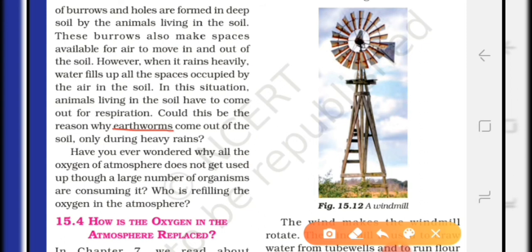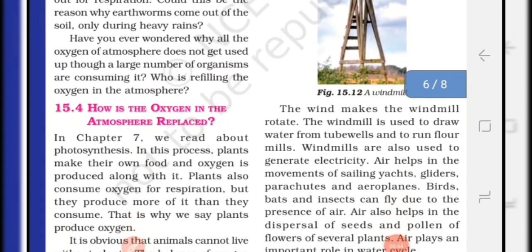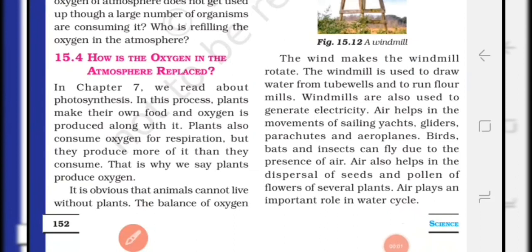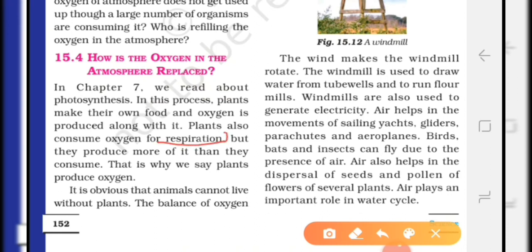Okay, students. Now let us see the next topic. 15.4. How is oxygen in the atmosphere replaced? Students, you know that for the process of photosynthesis, plants use carbon dioxide and release oxygen. But for the process of respiration, plants take oxygen. But they produce more oxygen during photosynthesis and they consume less oxygen during respiration.